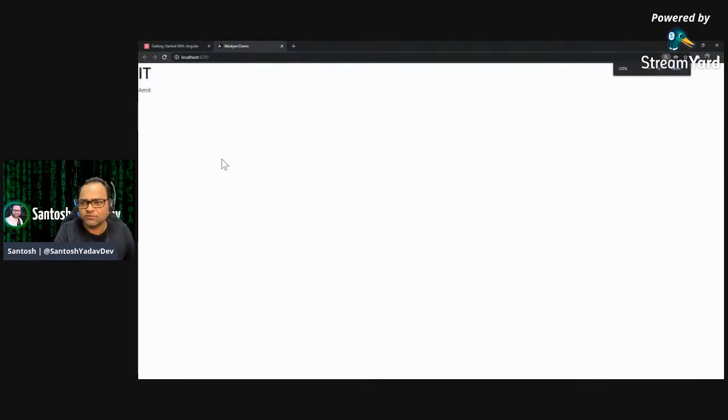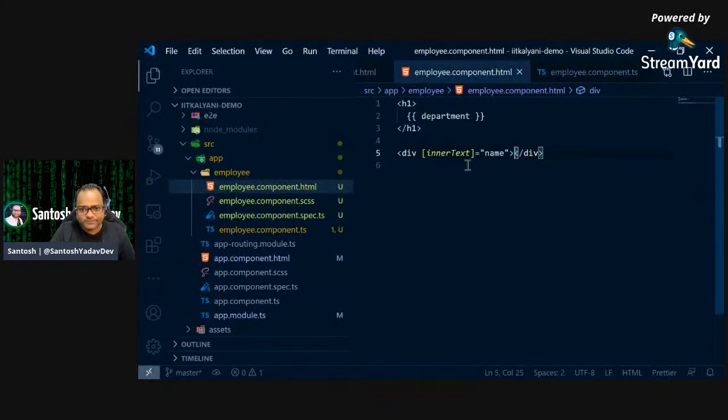I think this is really small, so let me just zoom in, and you should be able to see it right now. So you can see we just did binding, but we just bind it to the valid or just property of a div tag without writing document.getElementById, then doing dot innerText or innerHTML. We just did it inside your template, all because of this box syntax. So this is known as actually something called property binding.